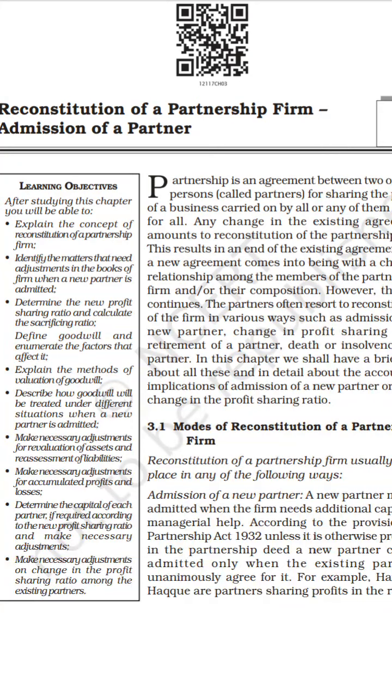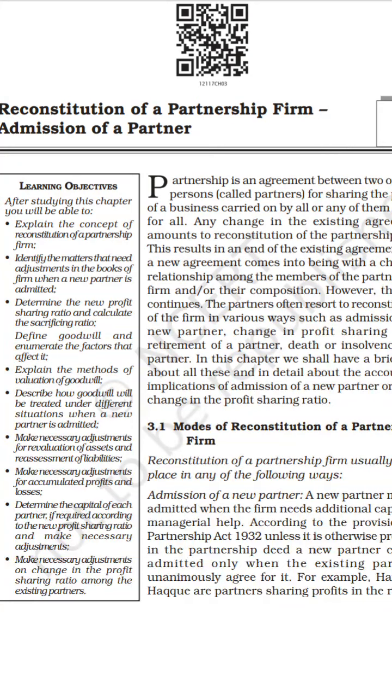So how to calculate the goodwill and how the goodwill will be treated under different types of situations when the new partner is admitted in the business concern. And what are all the necessary adjustments that have to be taken for revaluing the assets and reassessment of liabilities during the time of admission of a partner, and some of the necessary adjustments for accumulated profits